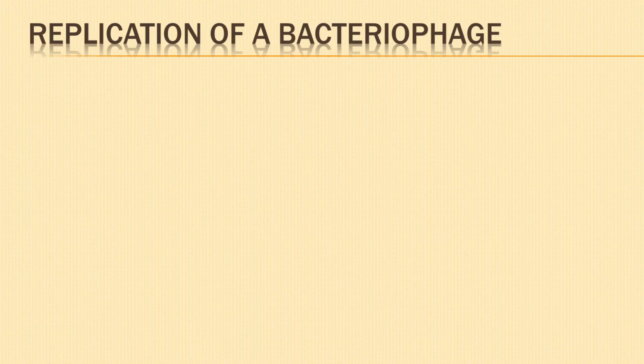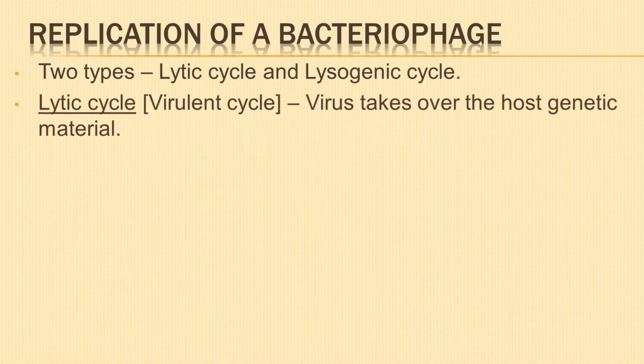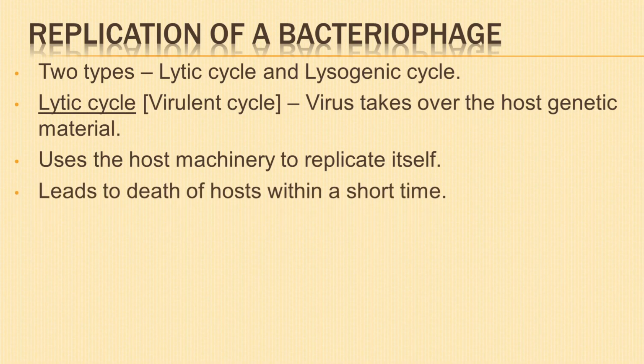Next, let us learn about replication of a bacteriophage. Two types of replication seen in a bacteriophage are lytic cycle and lysogenic cycle. Lytic cycle is otherwise known as virulent cycle. In this cycle, the virus takes over the host cell's genetic material and uses the host machinery and energy to replicate itself. Lytic cycle leads to the death of the host within a very short time.